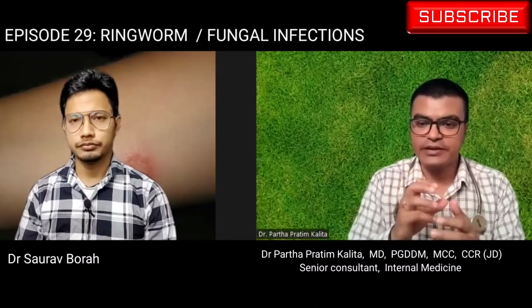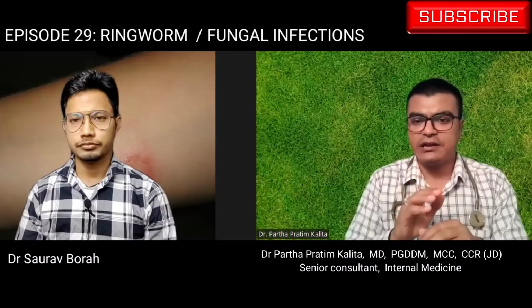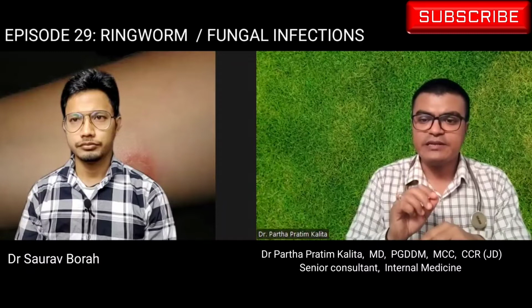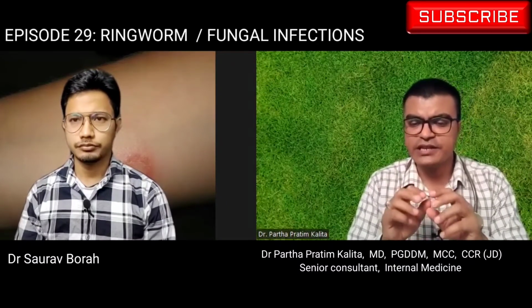Whenever a person gets this infection, first of all we can see a red rash, and there can be a certain amount of pimples or elevations in that rash.